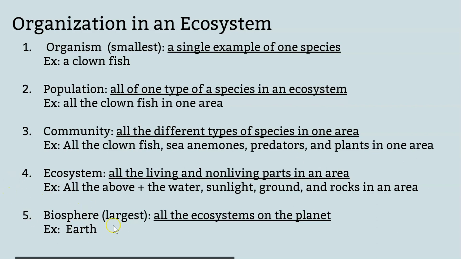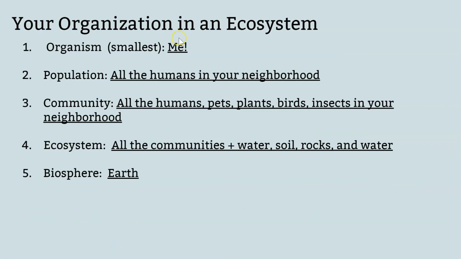And then finally, the biosphere is the largest one. I think the picture before listed biome. But yeah, the biomes are more specific on Earth, but then the largest is always biosphere. This is all that your book said you needed to know, so that's how I broke them down. So biosphere is the largest. It's all the ecosystems on the planet, but that's going to include all those biomes that I left out: the tundra, the forests, the tropical, things like that. And they all have their specific climates, their specific temperatures, fluctuations, but it's all going to be part of the biosphere.